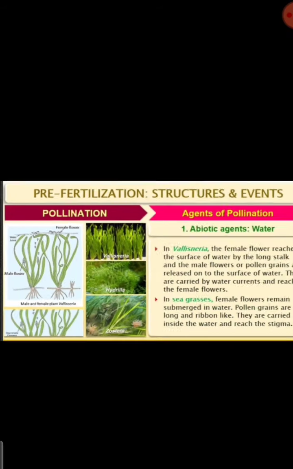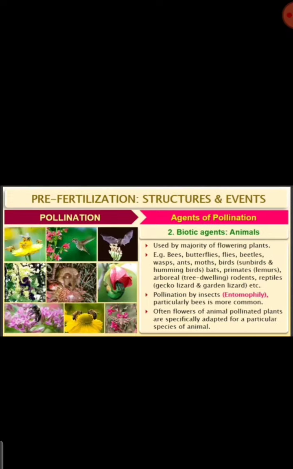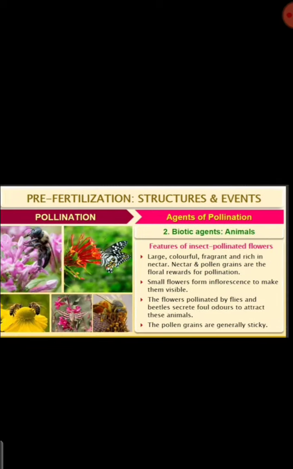Okay, so there are different methods that they adopt. Here sometimes the stigma or the pollen are covered by a mucilaginous covering, so as not to be affected by the water. And even though they are aquatic species, wind pollination can take place through the wind. So we studied wind and water pollination. Biotic agents, animals: pollination by insects we call entomophily, which is very important. That we have studied.